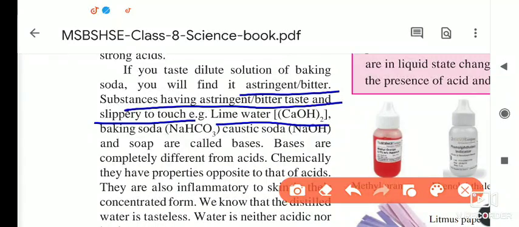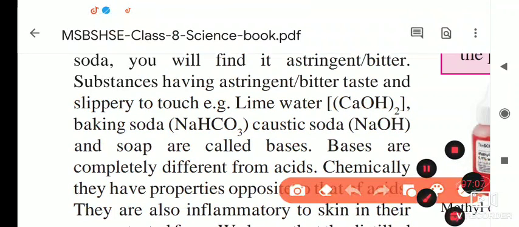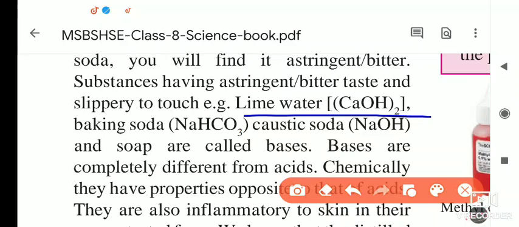Lime water, that is calcium hydroxide, is its scientific name. Calcium hydroxide means only lime water, Ca(OH)2. This formula also you have to learn, which I have underlined here. Baking soda, that is sodium hydrogen carbonate, NaHCO3. Caustic soda is NaOH, sodium hydroxide. And soap, which we use to take a bath or wash clothes, these are called bases. Okay, and bases are completely different from acids.